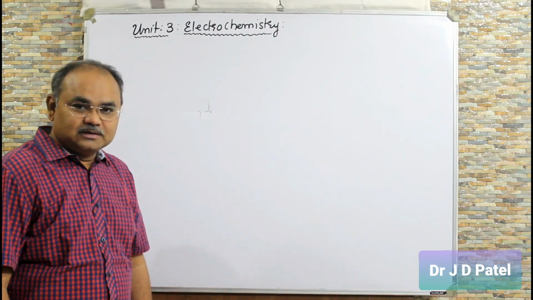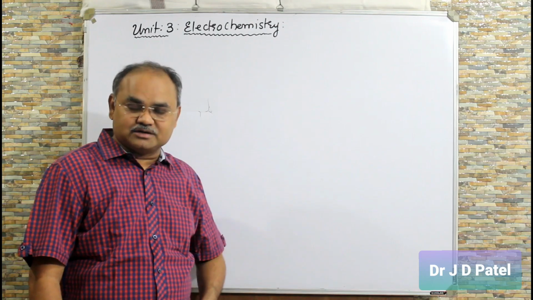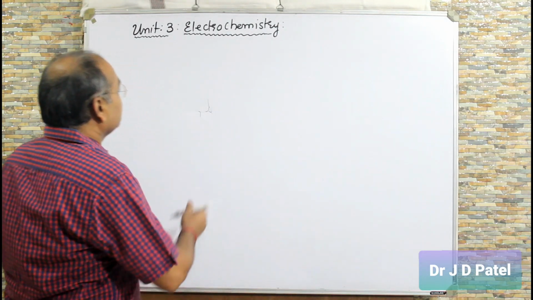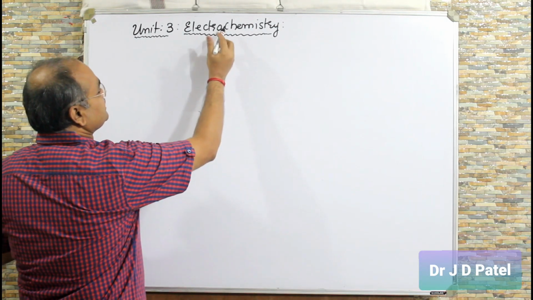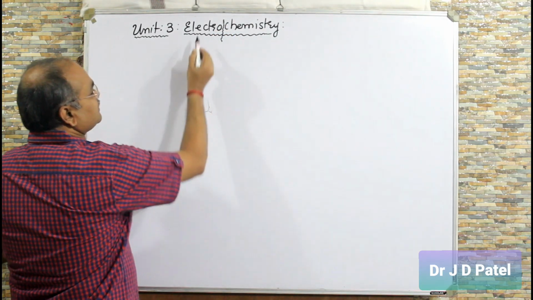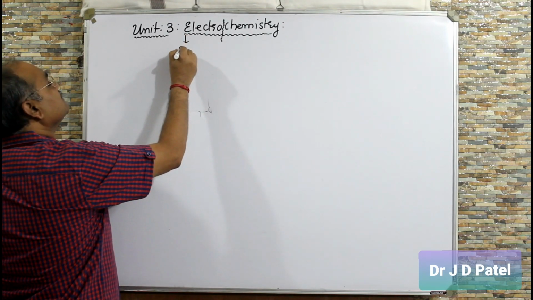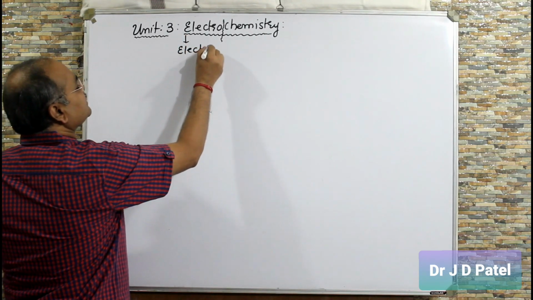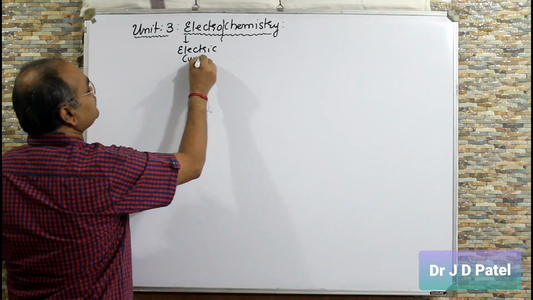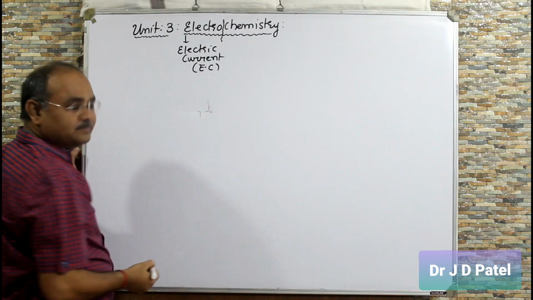Dear students, today we are going to start Unit 3 Electrochemistry of Standard 12th. Now, this electrochemistry is actually divided into two parts. The word is electro. Electro means electric current. I will write in short EC.